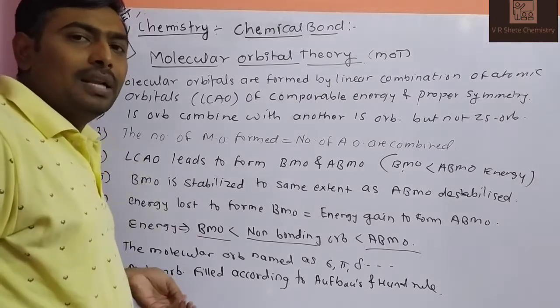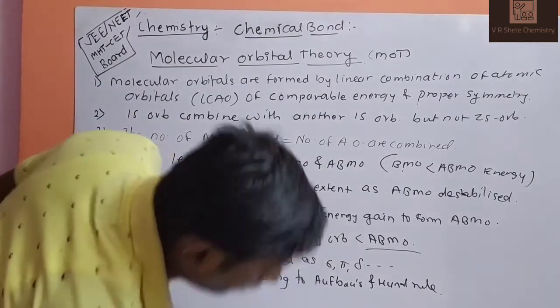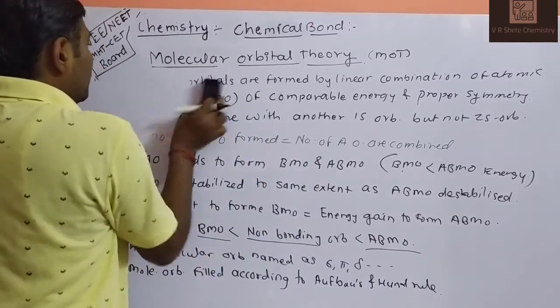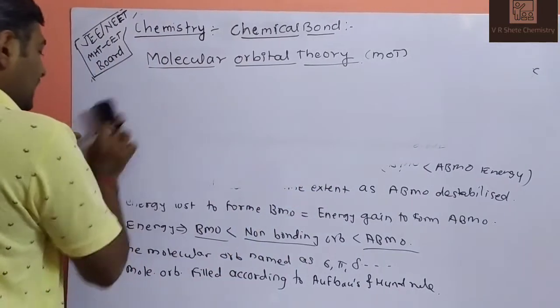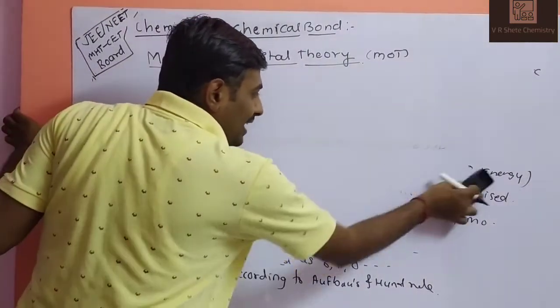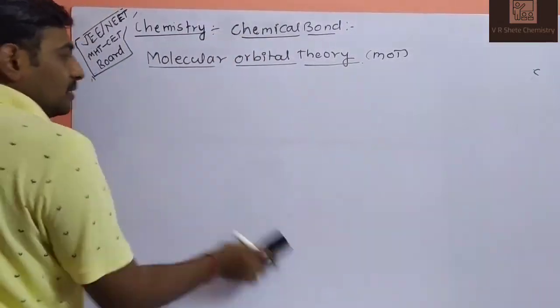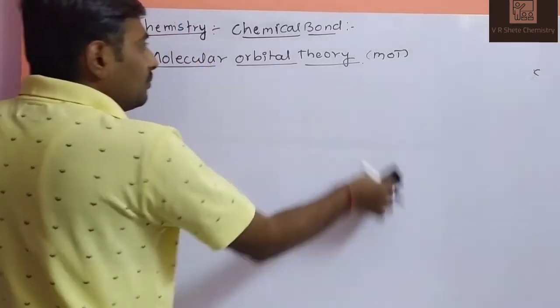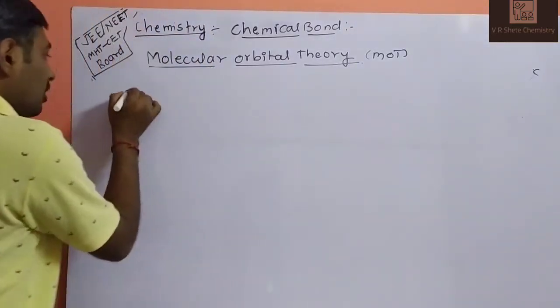So how are molecular orbitals formed with the help of atomic orbitals? We will discuss this here. First of all, we will discuss the formation of hydrogen, then the second one, formation of lithium, by which we can also identify the number of bonds between the species. This is an application of molecular orbital theory: the number of bonds between the species can be identified. This is your energy diagram.